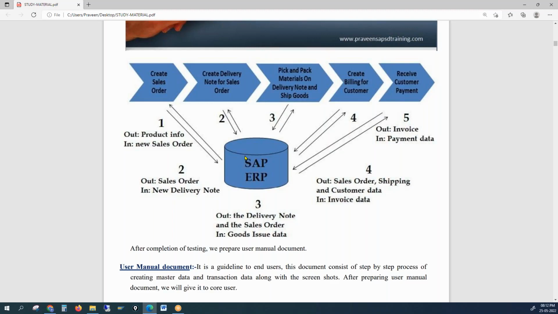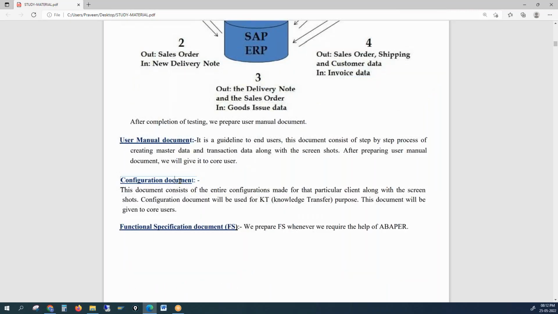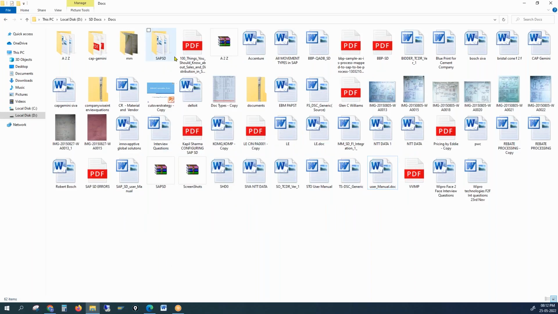How do you know what configurations they have done at the time of implementation, what business processes, what enhancements, what developments have been done for this project at the time of configuration? How do we know that? You need to get some KT, right? Only then can you start giving support. So for that purpose, we create config documents, just like the user manual. User manuals are for the end users. Config documents are for the consultants to understand what went through this project and what developments and config have been done.